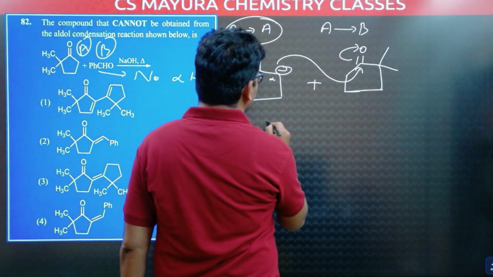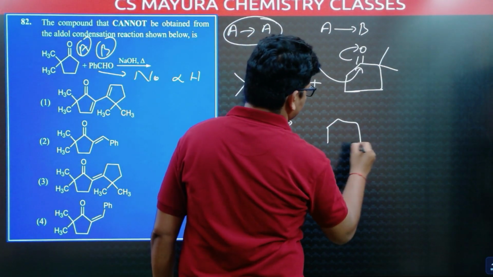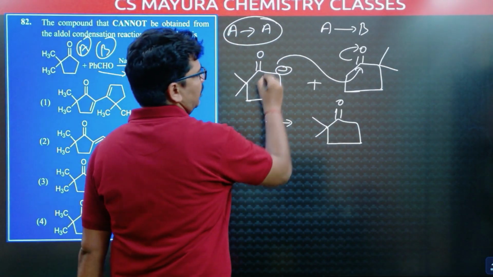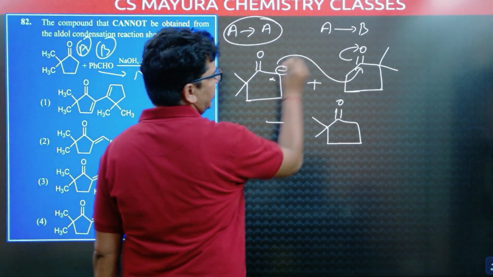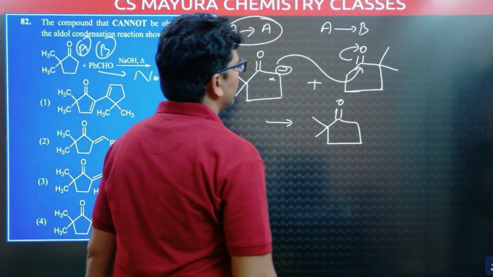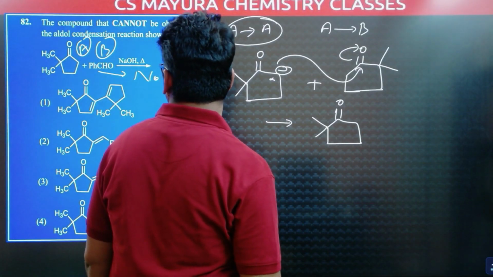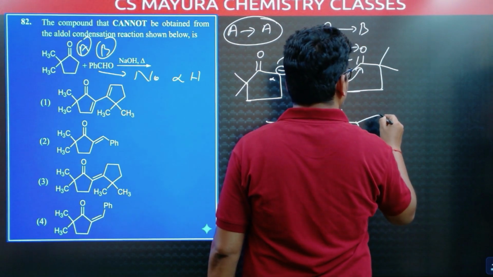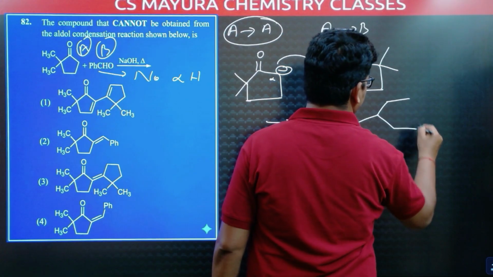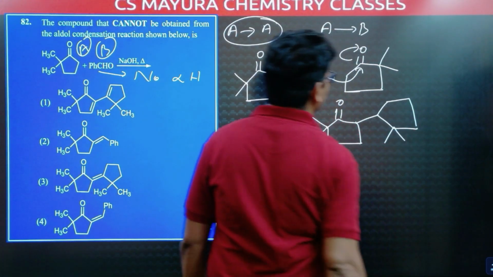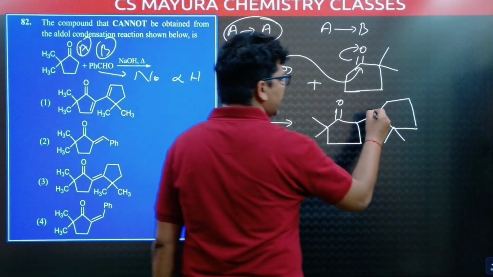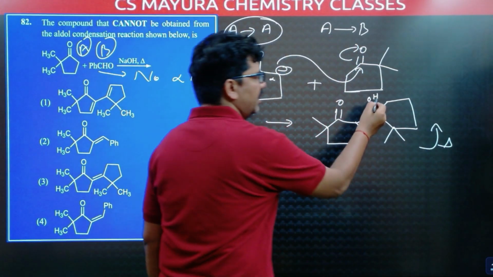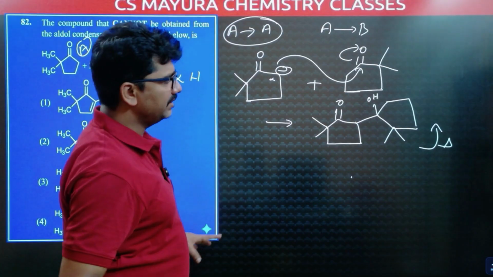Now our product is two methyl groups, no change here. This double bond, no change here. When it attacks here, this negative charge is attacking here. Now we will get a compound like this. Here two methyl groups, and this is OH.